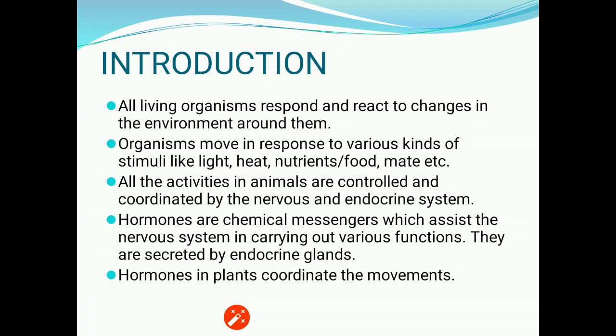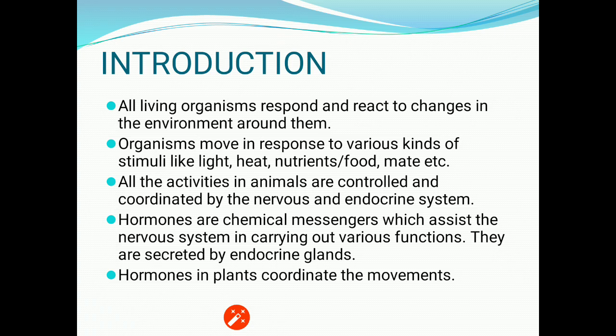Hormones are chemical messengers which assist the nervous system in carrying out various functions. They are secreted by endocrine glands, and that system is termed as endocrine system.